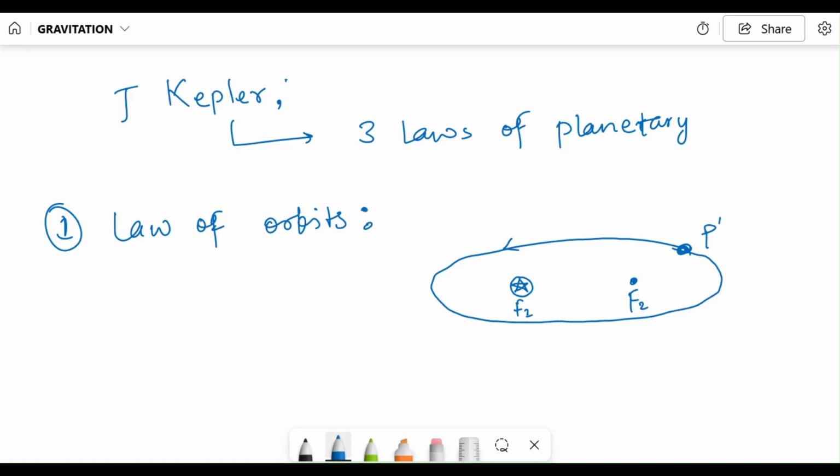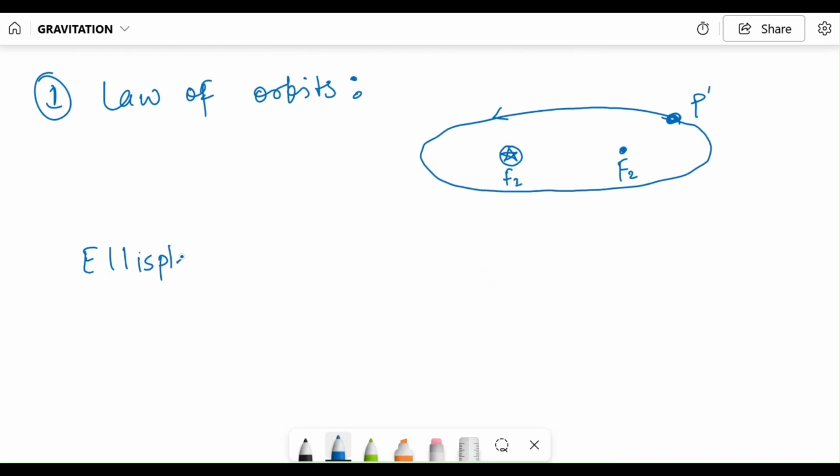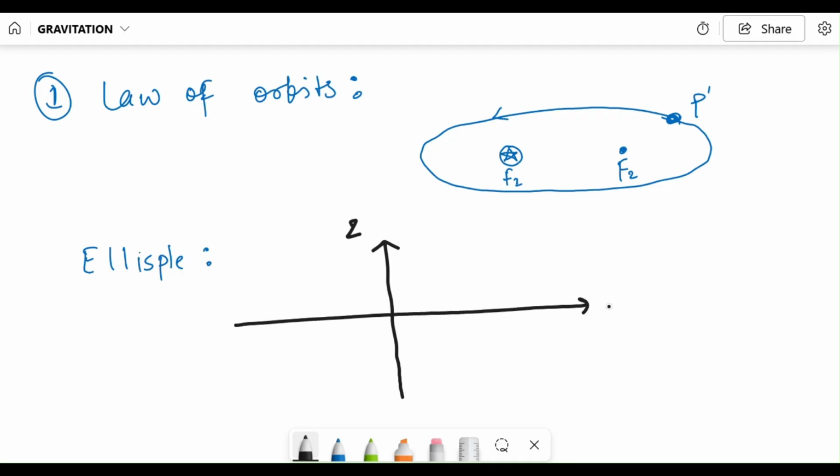Okay, let me describe a little bit about the ellipse. An ellipse is a geometrical figure. Let me draw the coordinate axes here. This is the z axis and this is, let's say, the y axis. So this is an ellipse. Okay, and let me write some notations here. Here, O, this is, let's say, P, and this is, let's say, A.